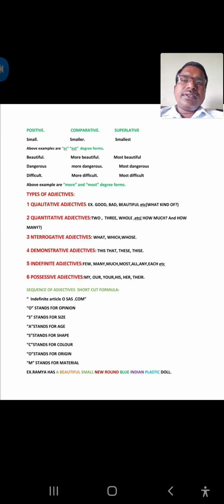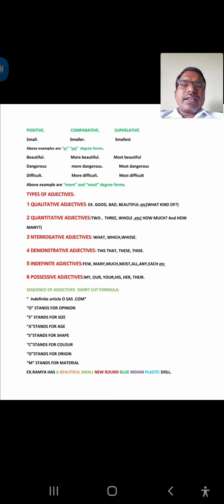So, in the last video, we learned irregular degree forms as well as regular degree forms. Here also, one example is given for regular, that is small, smaller, smallest. Here, er is added to small, then it will become smaller, smallest. Smaller is the comparative, smallest is the superlative. So these are called er and est degree forms.